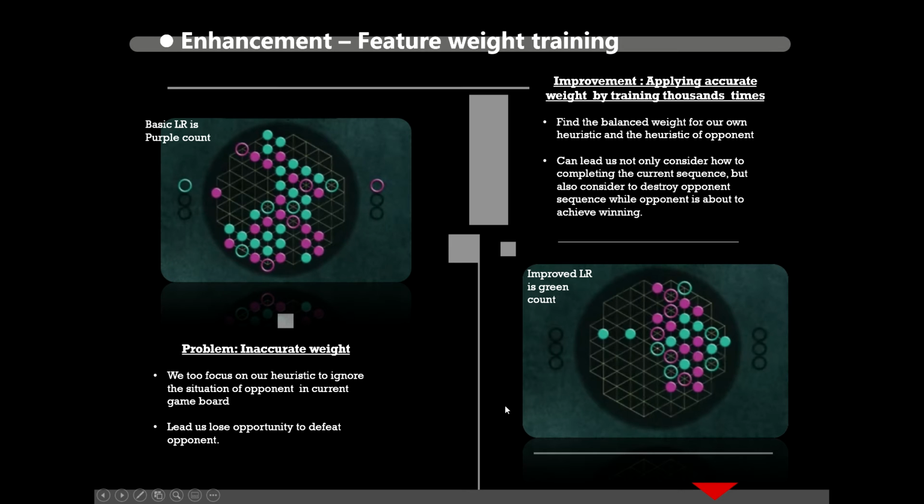The future rate change is our final main improvement. It has a huge effect on our approximate Q-learning. In this video, it is too focused on our heuristic and ignores the situation of the opponent in the current game. It will lead us to lose the games. However, applying more accurate weights by training thousands of times can find the balanced weights for deciding when to complete the current sequence and destroy the opponent's sequence at the same time.